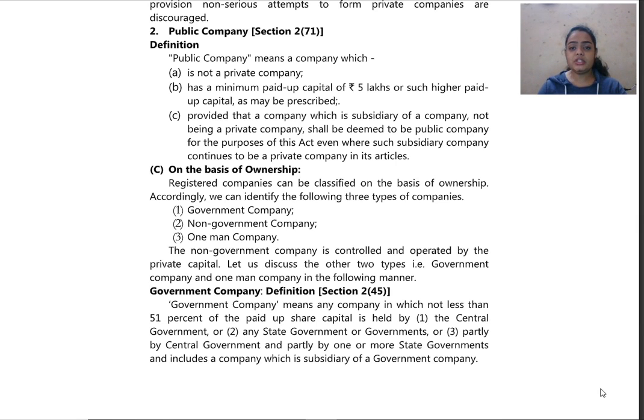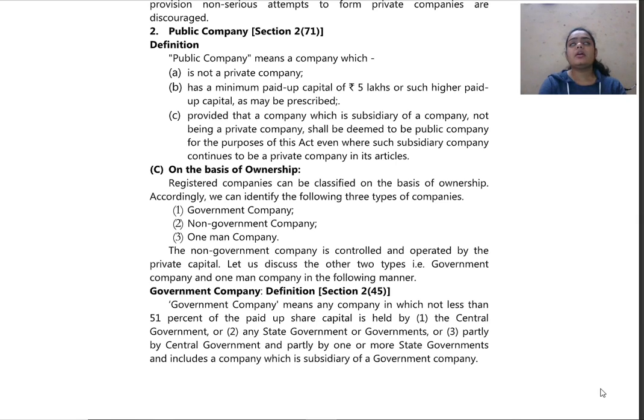Then, provided that a company which is subsidiary of a company, not being a private company, shall be deemed to be a public company for the purpose of this act, even where such subsidiary company continues to be a private company in its articles. So, what does this say? It is talking about subsidiary company. So, what is subsidiary company? How does it function? We shall be seeing it further. But now I will explain what this point means.